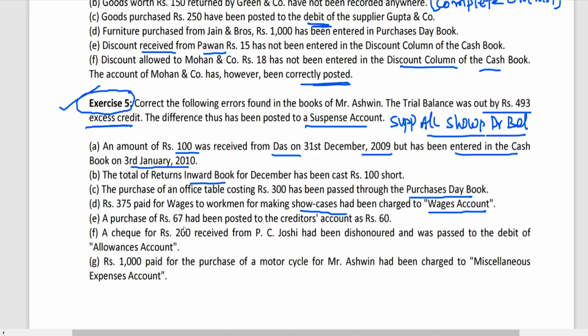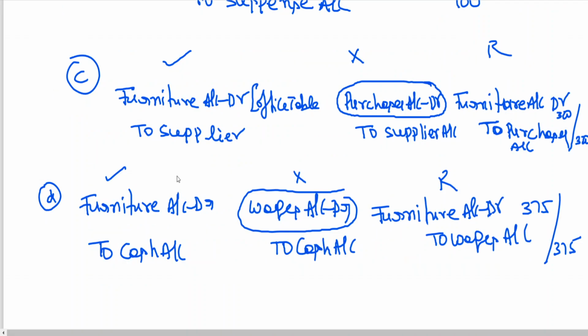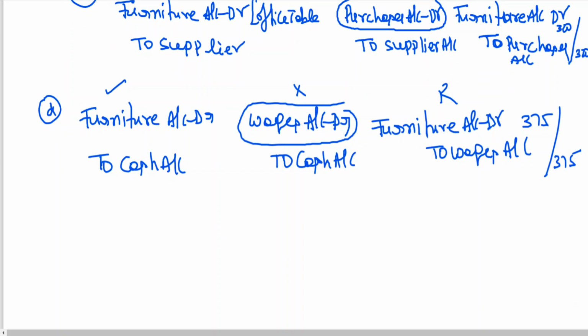Next, a purchase of 67 has been posted to the creditors account as 60 rupees. For explanation purpose, I'm giving it first.